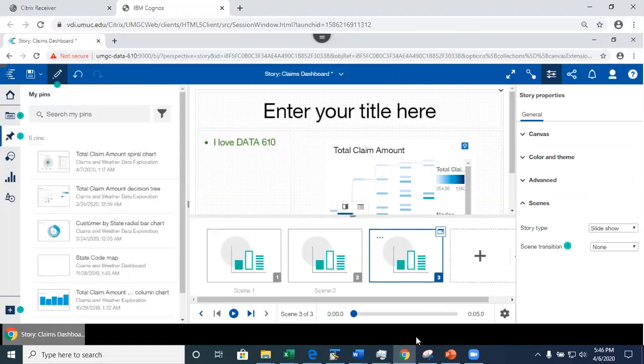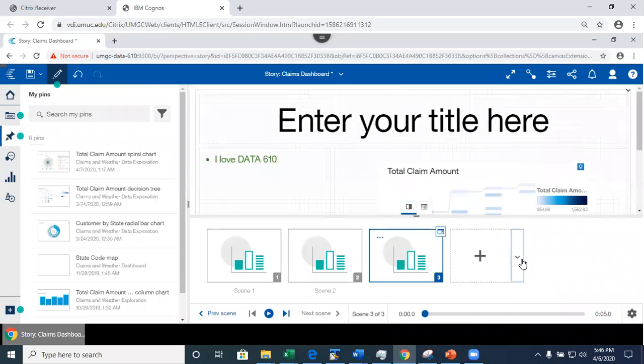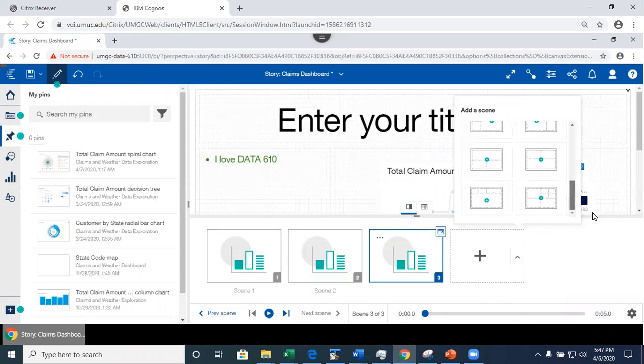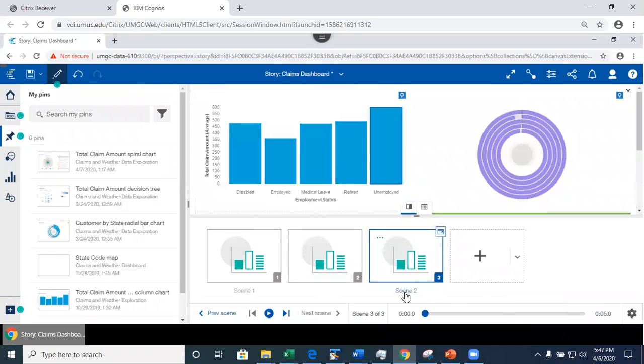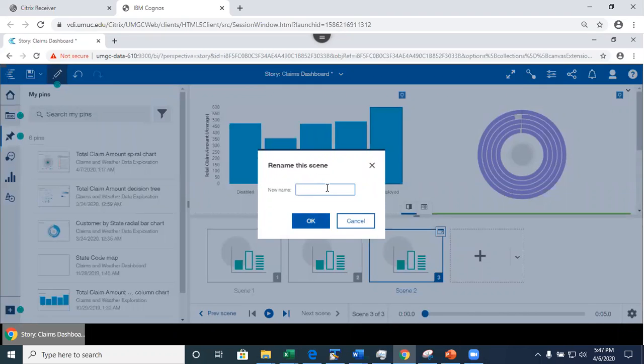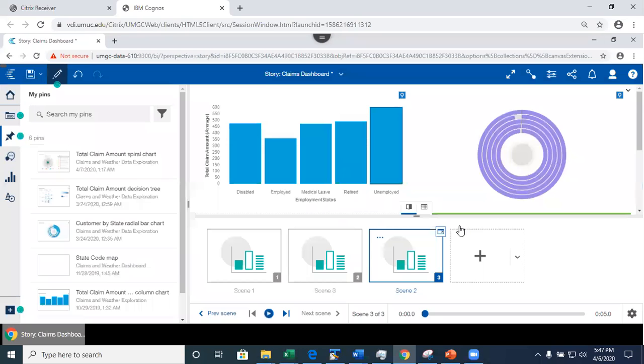All right, and also if you notice, when you add a new scene, you've got a template option also. These are different templates that you may choose from. You may also change the order of scenes if you want to. So this order is not locked in, not set in stone. Now you can also rename the scene if you'd like. If I click on the pencil, it allows me to rename. I did not have scene 3, so I can name the scene 3, for instance. Well, now I'm gonna click on the save button.